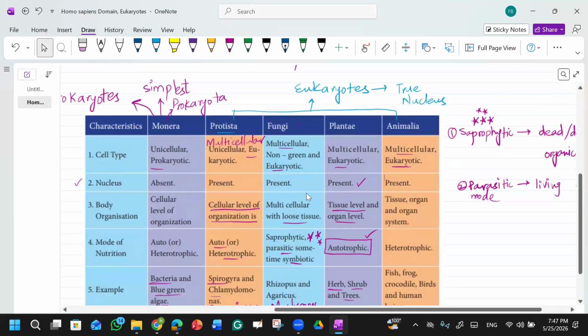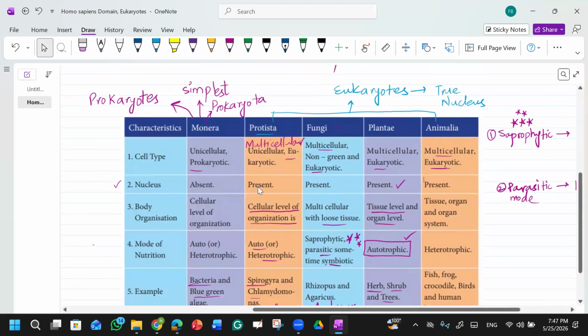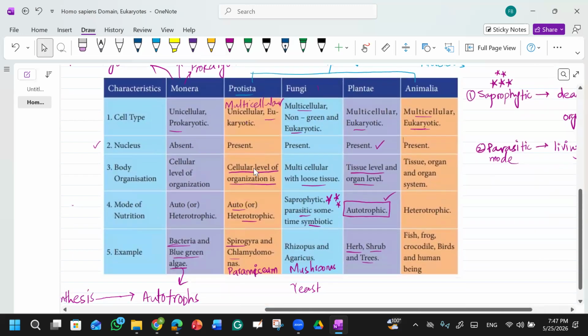So this is the table. This is very important. We will resume after eating. Wait a minute.